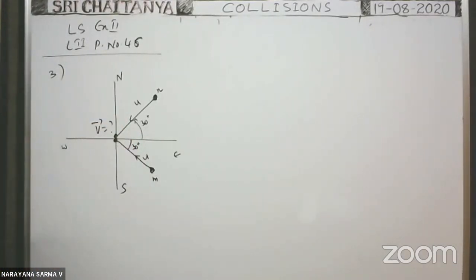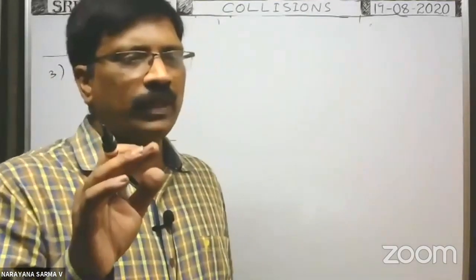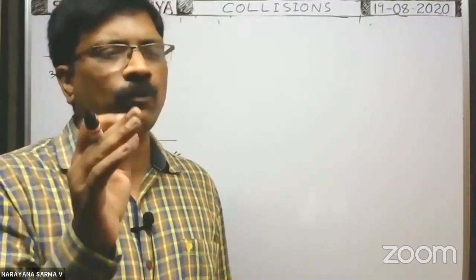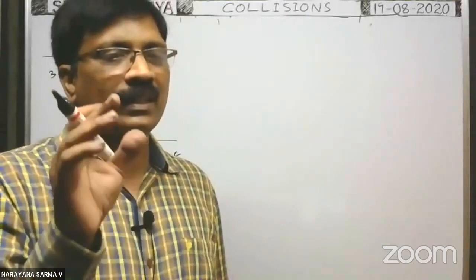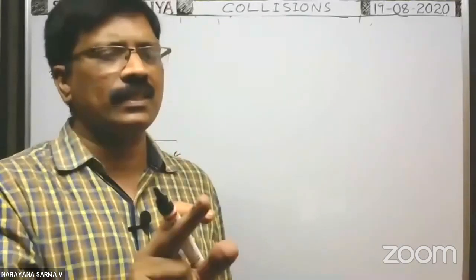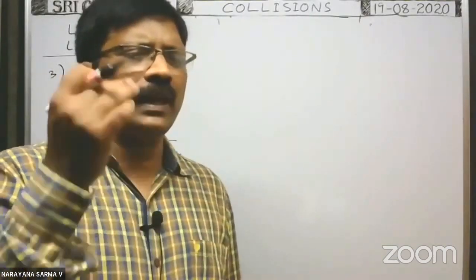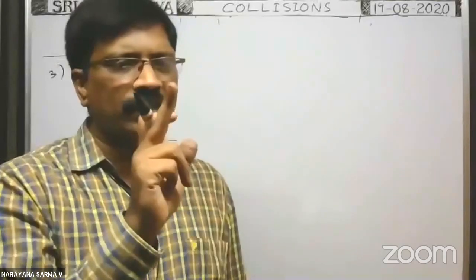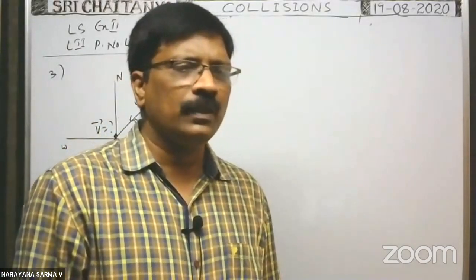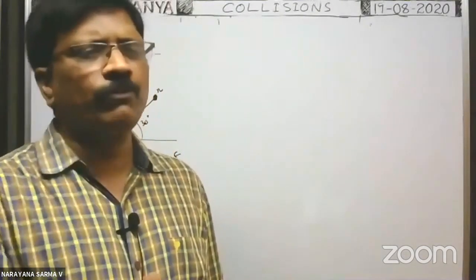We have to find. So here already I said, whenever the collision takes place along any direction, even force exerted by one sphere on the other sphere, we consider the system of two bodies as a system. Then we can apply the law of conservation of linear momentum along any direction for the system, not for a single body. So for the system, you apply the law of conservation of linear momentum. As before collision, the two bodies travel in different directions, you write in vector form.